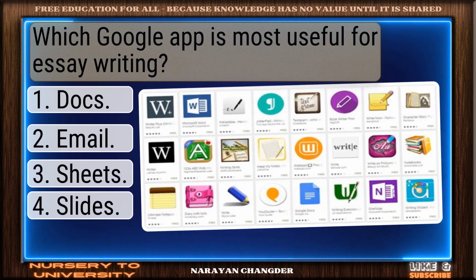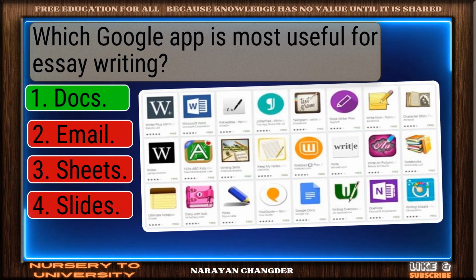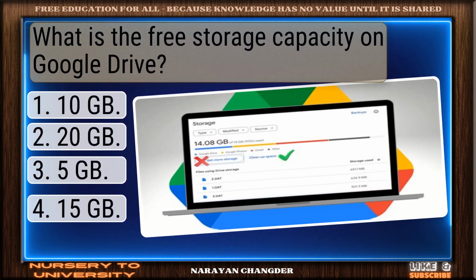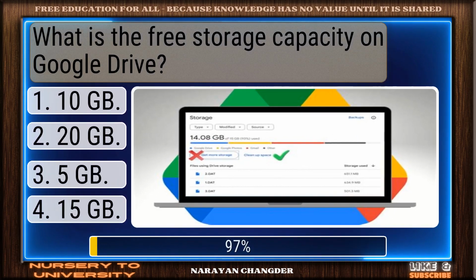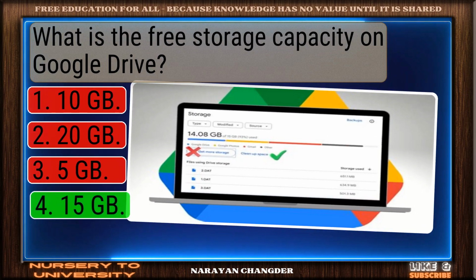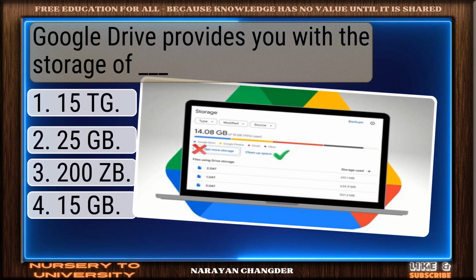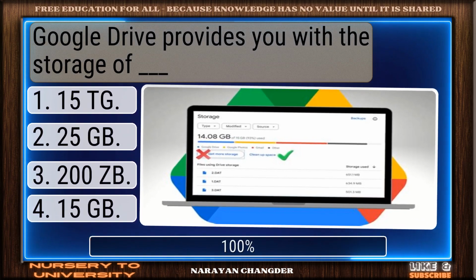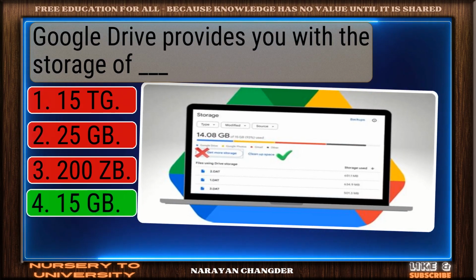Which Google app is most useful for essay writing? Right again. Docs is a valid answer. What is the free storage capacity on Google Drive? Nice work. You chose 15 GB, and it is correct. Google Drive provides you with the storage of dash. You're right. 15 GB is the correct answer.